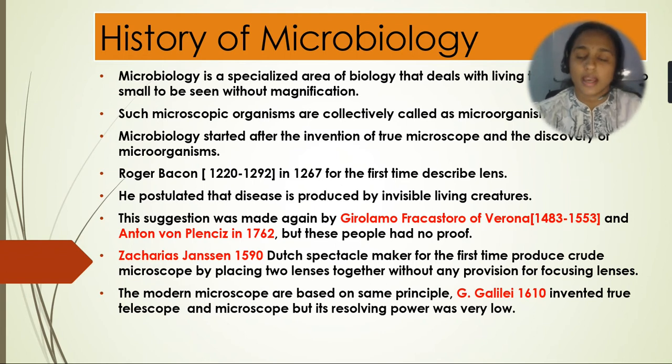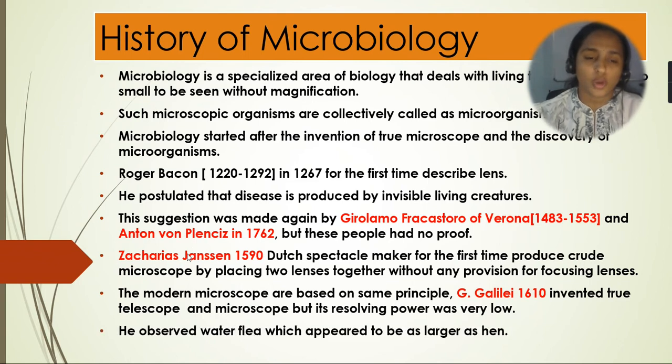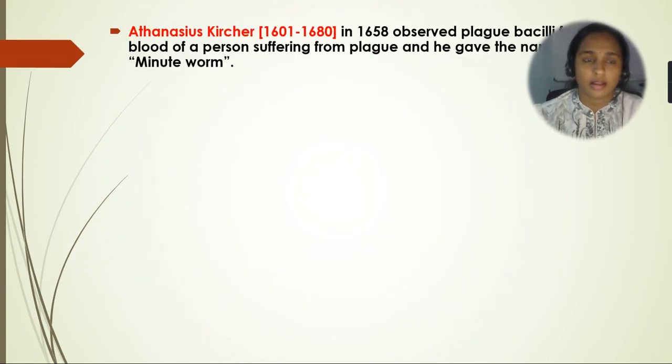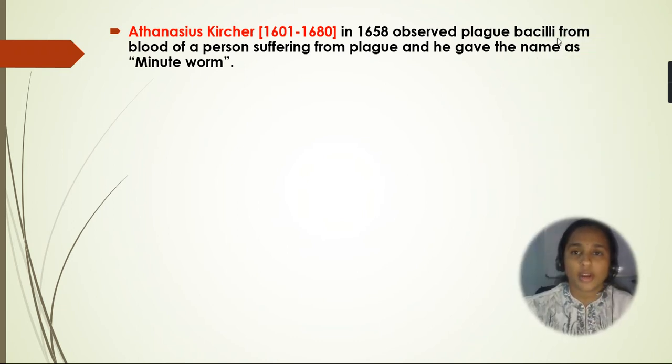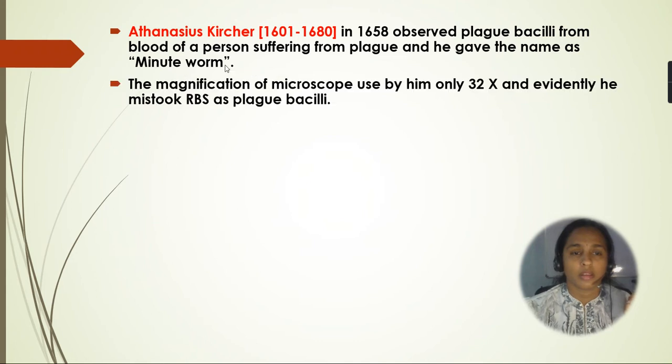Okay, Galileo Galilei in 1610 invented a true telescope microscope, but its resolving power was very low. So he observed a water flea which appeared to be as large as a hen. Then Athanasius Kircher, another scientist, in 1658 observed plague bacilli from the blood of a person suffering from plague, and he gave the name minute worms. The magnification of the microscope used by him was only 32x, and evidently he mistook RBCs for plague bacilli. He thought it was a plague bacillus, but it was an RBC.